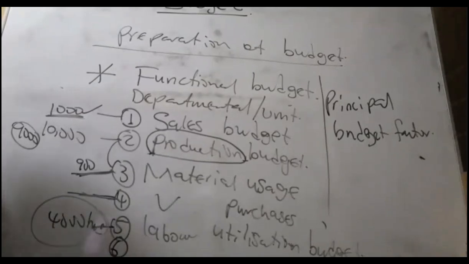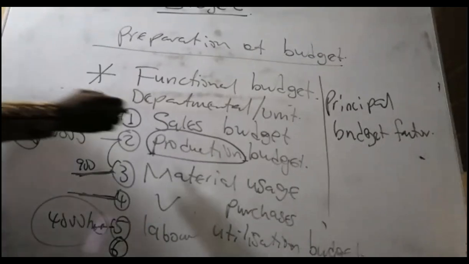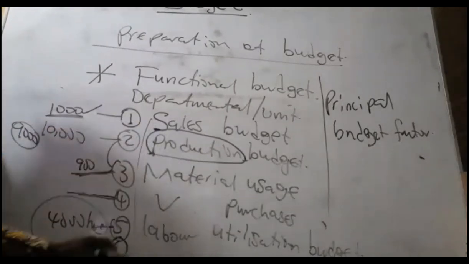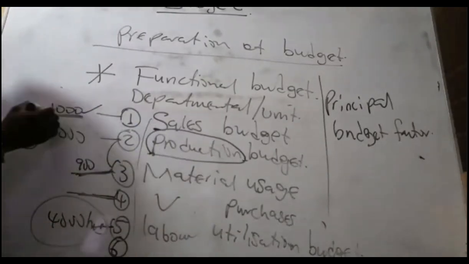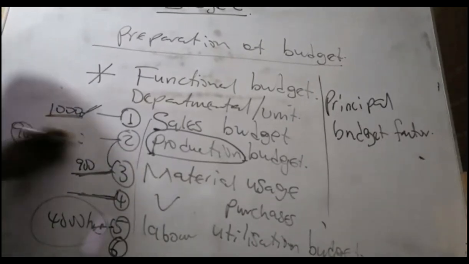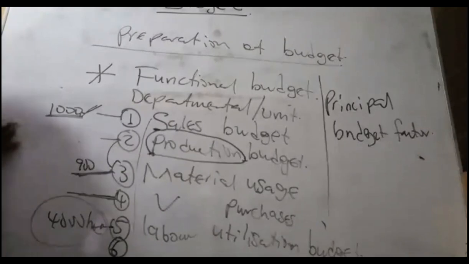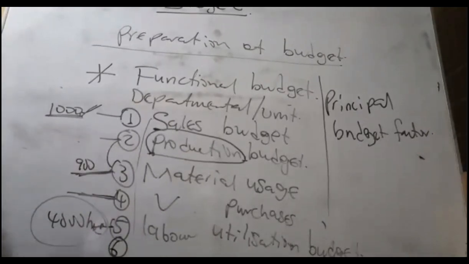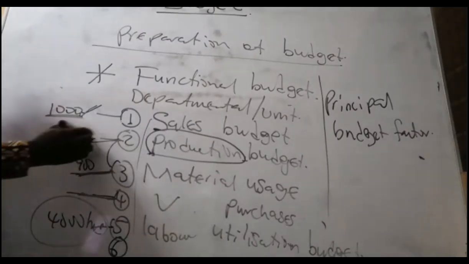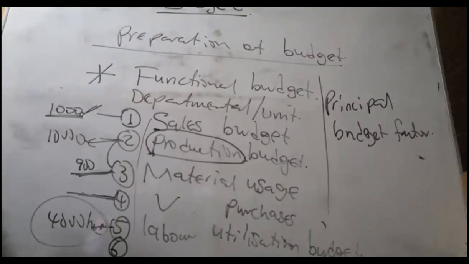So that's why we start with sales. First, you go to production. So it will be in this order. We say we can sell 1,000 bottles of Sobolo. And with our Sobolo, we don't like closing stock. We produce everything fresh so that customers can get a good taste. So we have to produce all the 1,000. So that's production. If, let's say, we like closing stock, we won't produce 1,000.